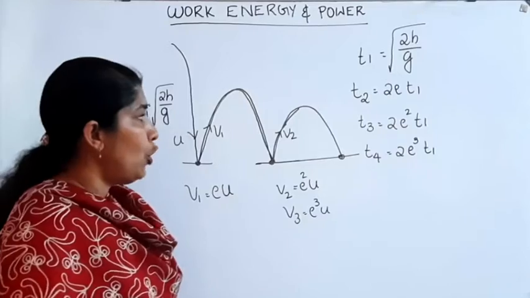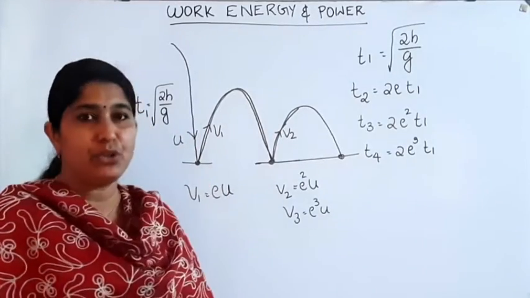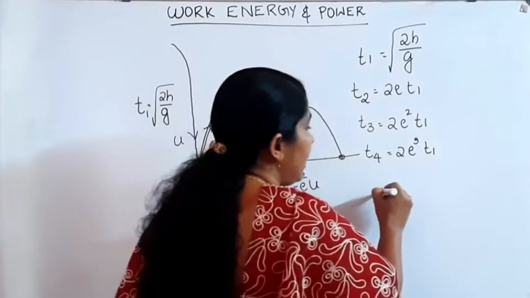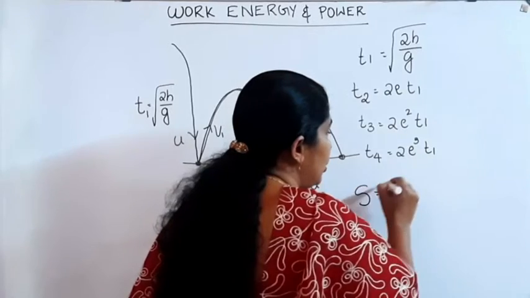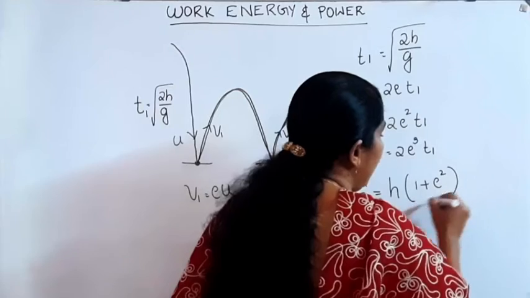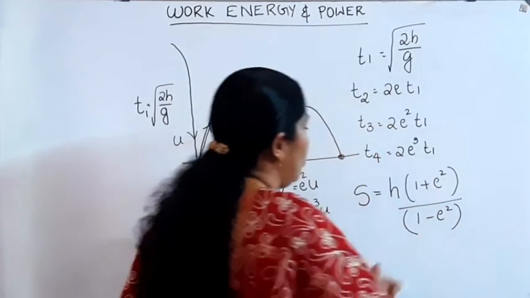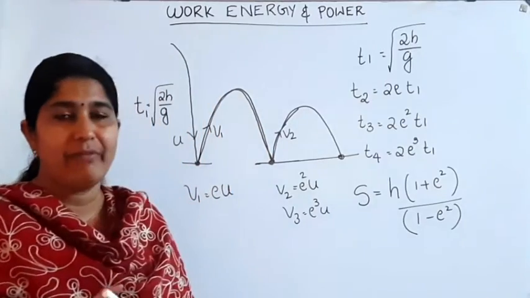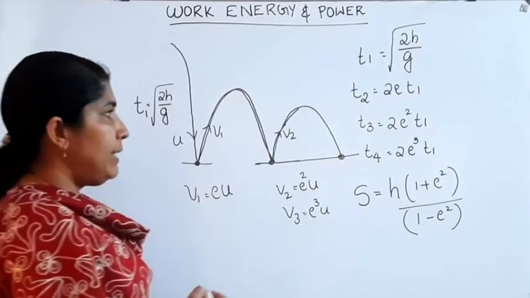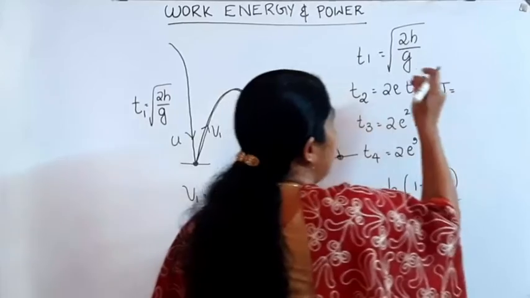In the case of a dropped body, what about the total distance traveled before coming to rest? Before coming to rest, the total distance traveled can be written as S is equal to h into (1 plus e square) divided by (1 minus e square). This is the equation used to find the total distance traveled by the body before coming to rest.